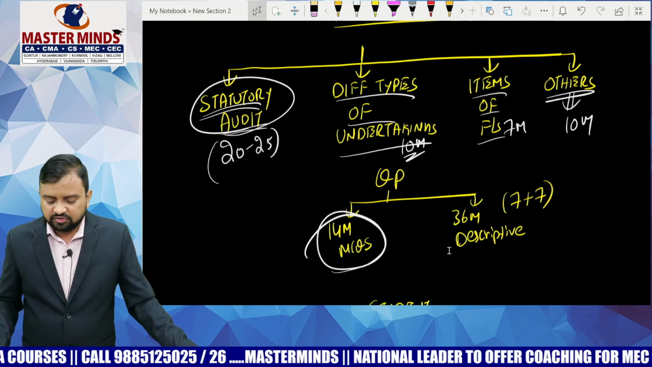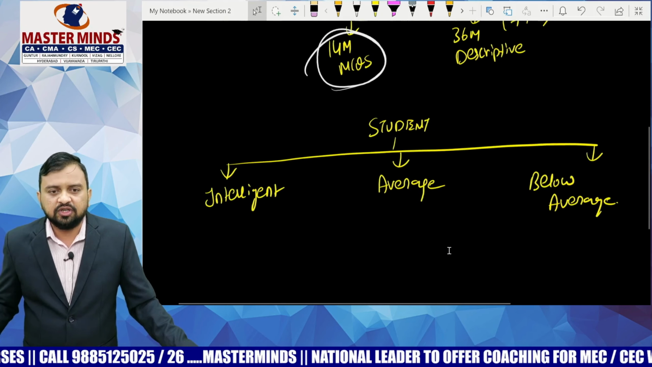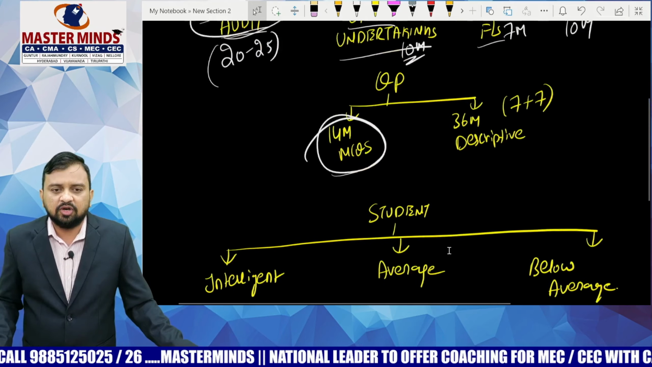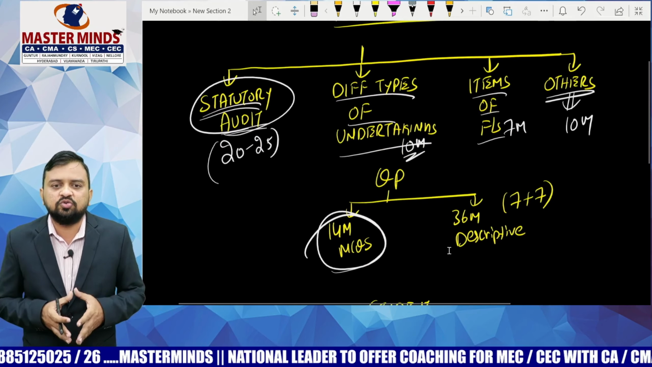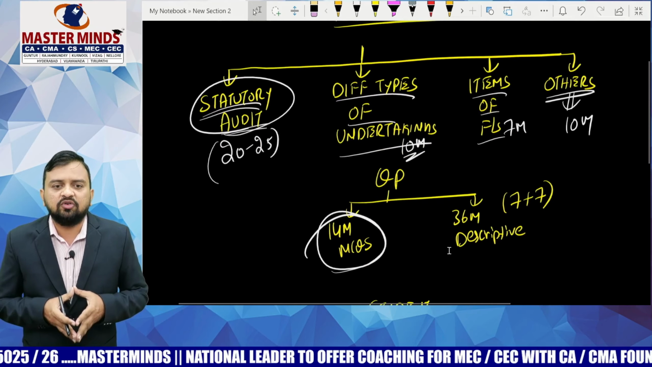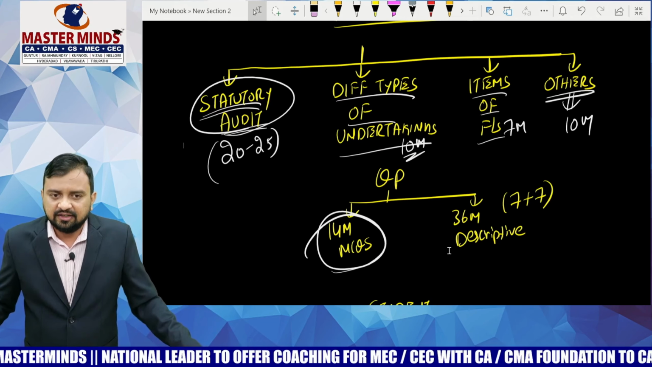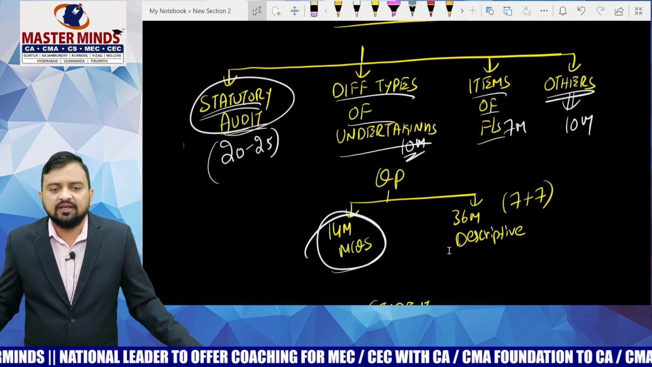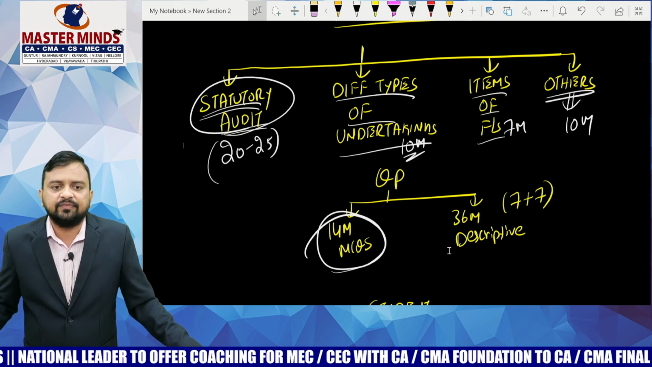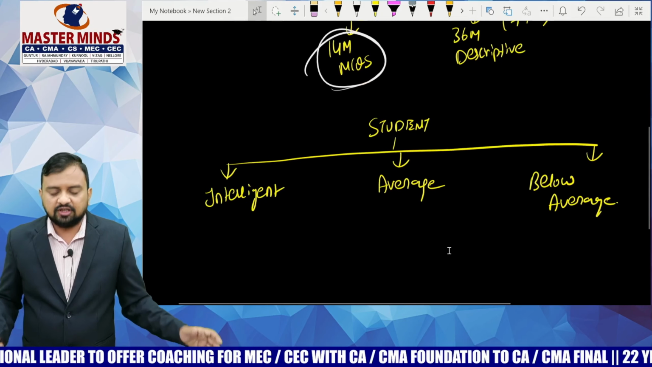No sir, if I am only a below average student and I don't have that much time, or I am not that fast, then at least go through the statutory audit chapter, which comes for 20 to 25 marks. That is half of your weightage, and score better marks in the corporate accounting part. So it will depend on the type of student you are, sir.